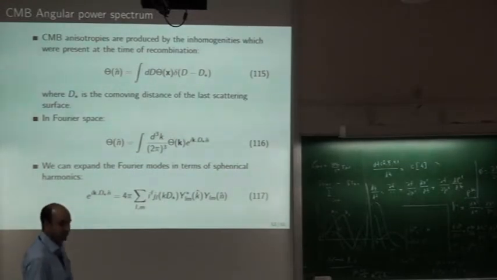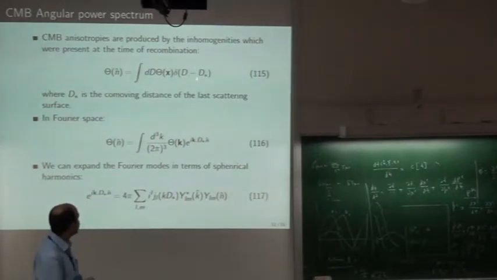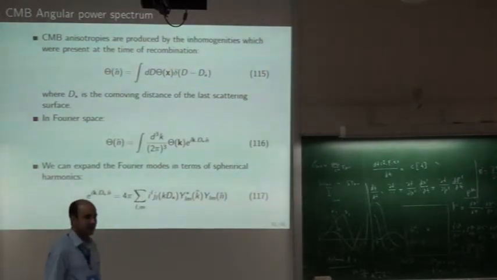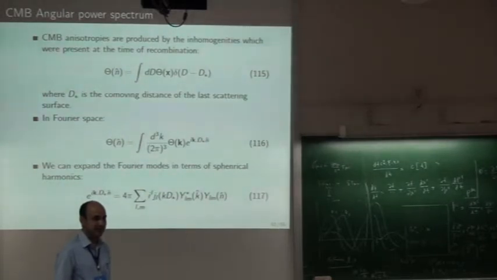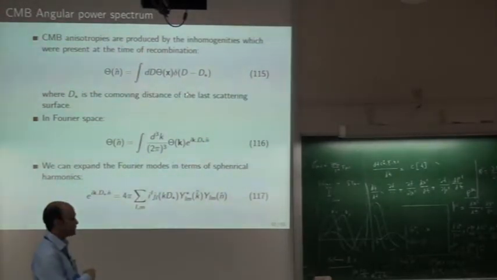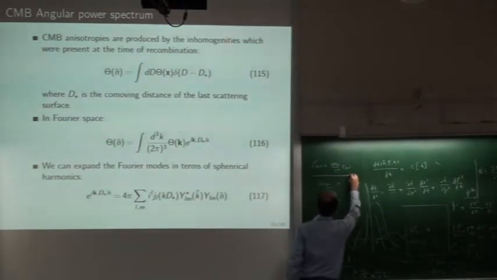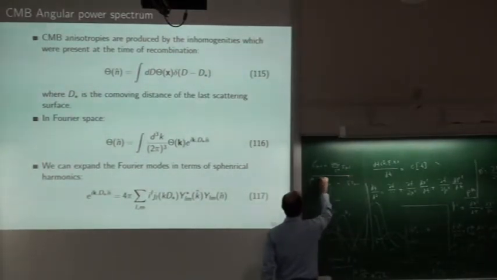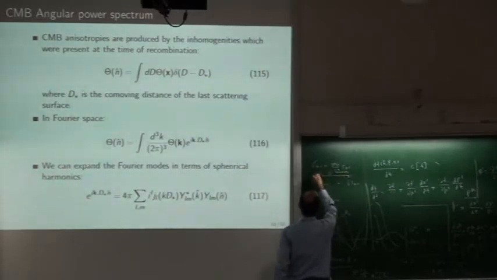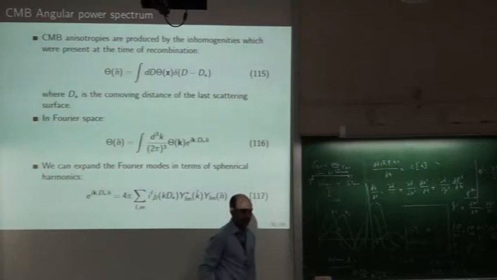Now we assume that this anisotropy was created at one point of time, instantaneously, when the decoupling happens. That point has a distance of d star, the angular diameter distance. So this event happens here only. The Dirac delta will enforce that. This d is from today, or in past time, this is d star. This is the d integral. So it gets contribution only from that point.